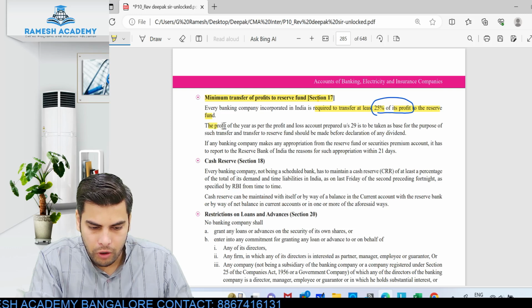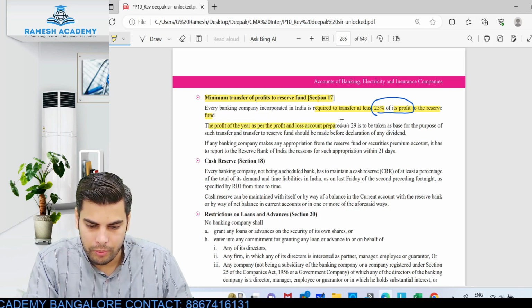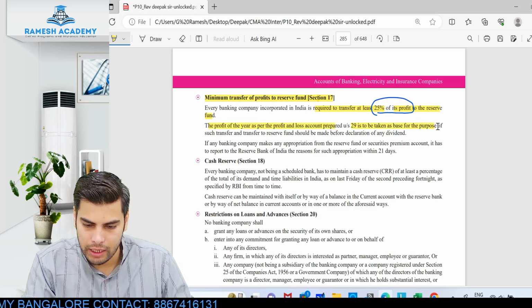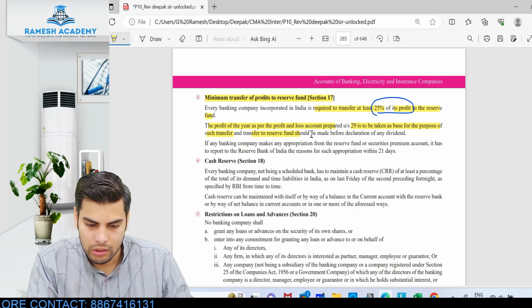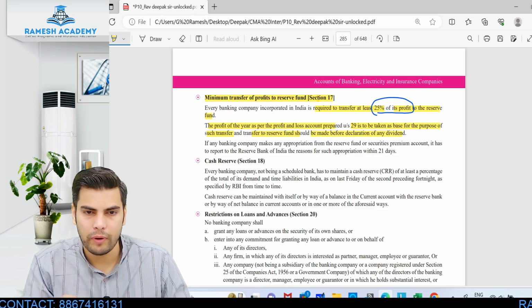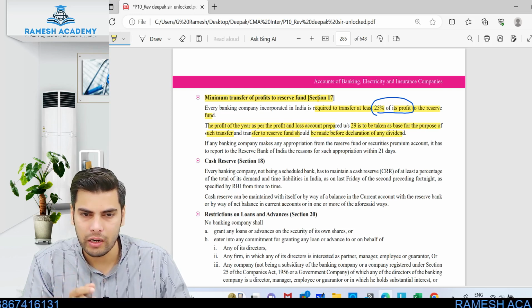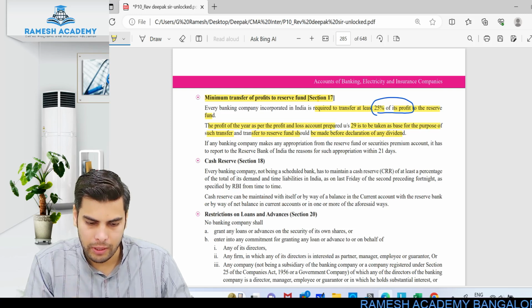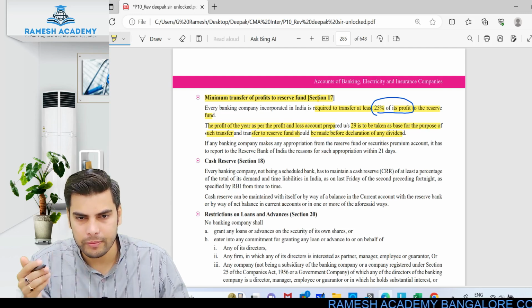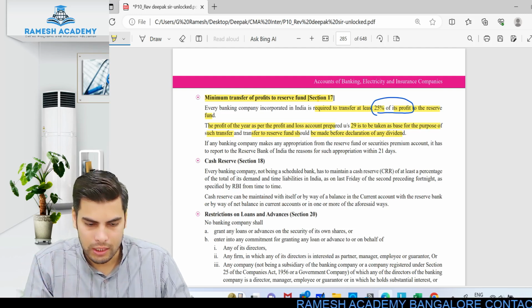The profit of the year as per the P&L account prepared under section 29 is to be taken as base for the purpose of such transfer, and transfer to reserve fund should be made before declaration of dividend. So before declaring the dividend, whatever profit you get as per the provision of Section 29 of the Banking Regulation Act, 25% of this has to be transferred to reserve fund.